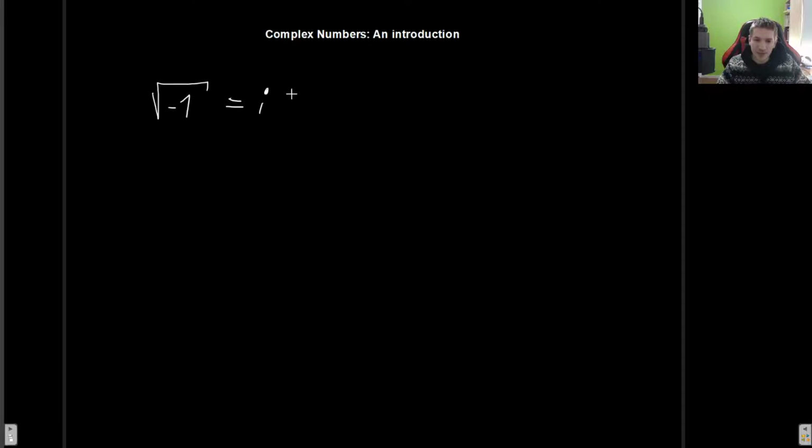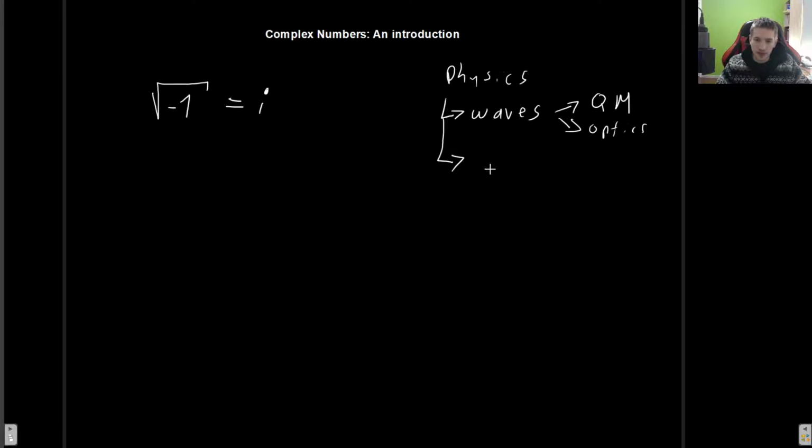Okay, and why is this important to us? What sort of application does not only this i number have, but in general, the complex numbers? Why is complex analysis important? Well, in physics, it has many applications. It is used when describing traveling waves, and by extension, it is very important in quantum mechanics, and of course in optics and other fields where they use waves.